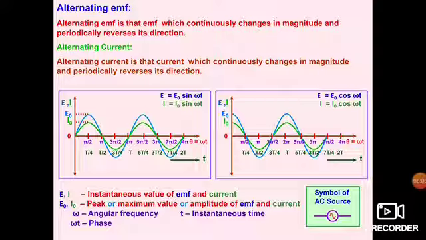It means, as you have seen in this slide, that both current and voltage vary with respect to time. That's why it is known as alternating EMF or current. We move to the next point: average or mean value of alternating current.